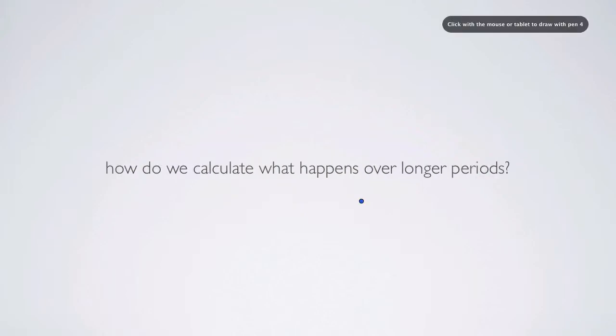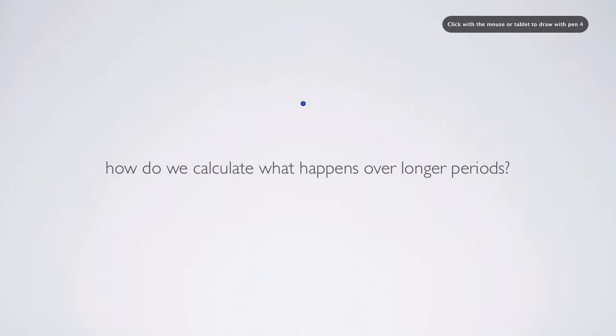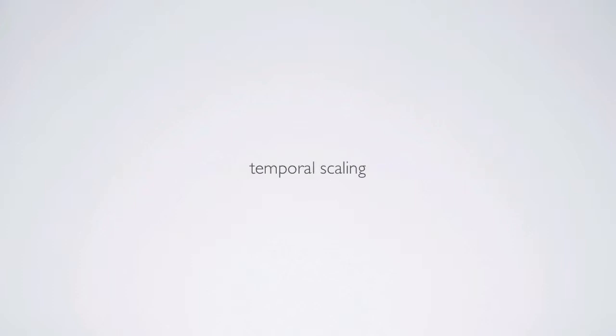So if we measure over a short period, how do we calculate what happens over a longer period? In this case, we might take a look at a photosynthetic rate of a leaf, but only measure that photosynthetic rate over a short time period. When we do that, we'll get a rate for that short time period, say a couple minutes, but we might be curious about what happens over longer time periods, such as a year. To do that, we have to take an approach that allows us to scale these short-term measurements to longer time scales, temporal scaling.